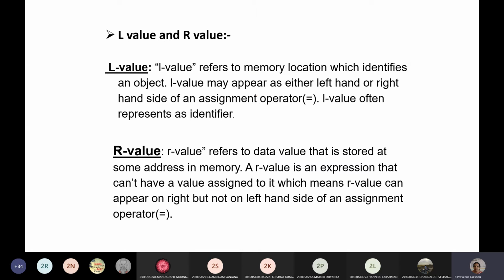Okay, next we will see the topic of L value and R value. Can anybody say what is the L value and what is the R value if I am giving an expression like this? A equals 10. What is the L value here and what is the R value?